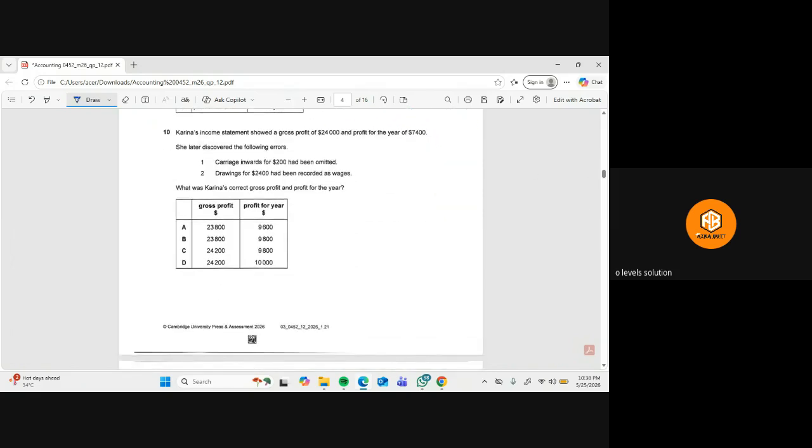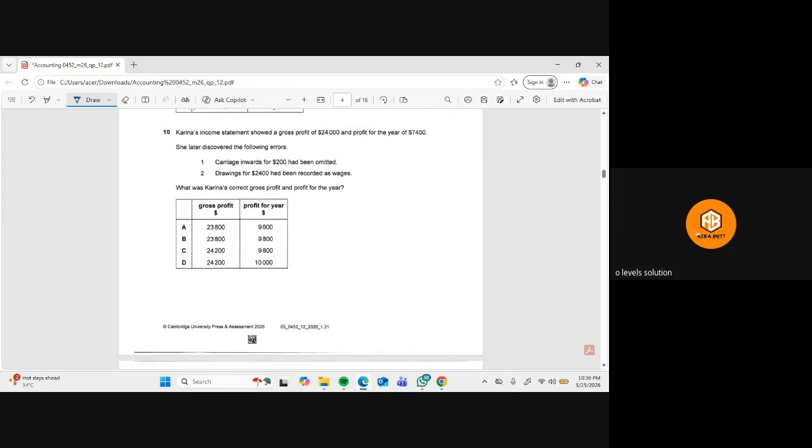Okay. Then we have question number 10. They're saying Karina's income statement showed a gross profit of 24,000 and profit for the year of 7,400. She later discovered the following errors. First of all, the carriage inwards of 200 had been omitted, so we need to rectify it. And drawings of $2,400 had been recorded as wages. So we need to see what Karina's correct GP and profit for the year are.